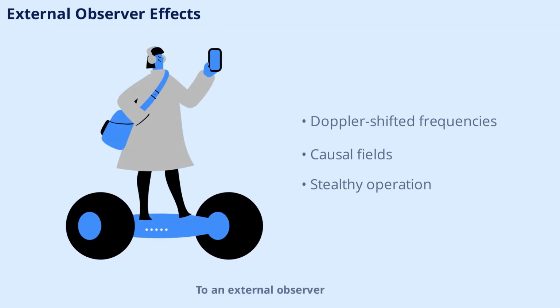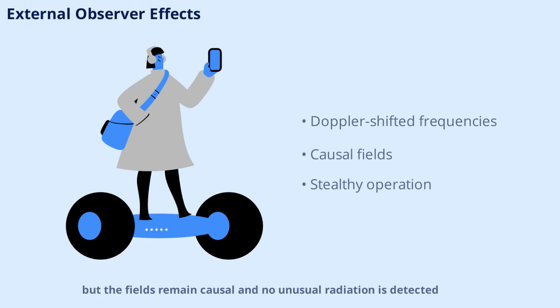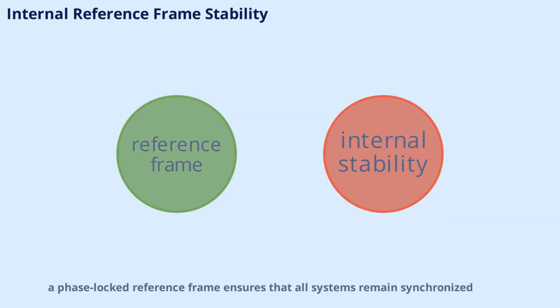To an external observer, the AEON-CASIMIR craft's frequencies may appear shifted due to Doppler effects, but the fields remain causal and no unusual radiation is detected. This stealthy operation is a result of careful phase management and frequency control, allowing the craft to move undetected through various environments. Inside the craft, a phase-locked reference frame ensures that all systems remain synchronized.